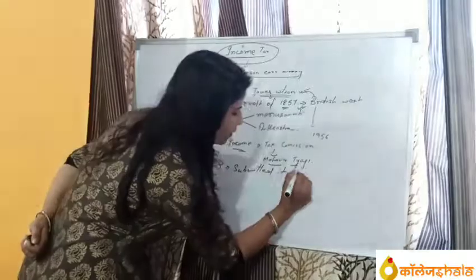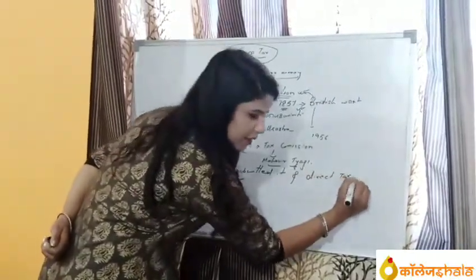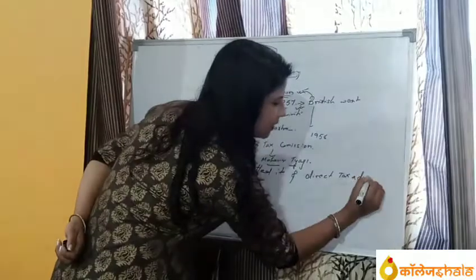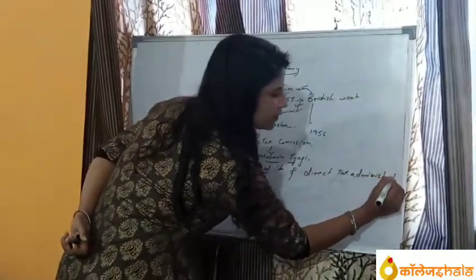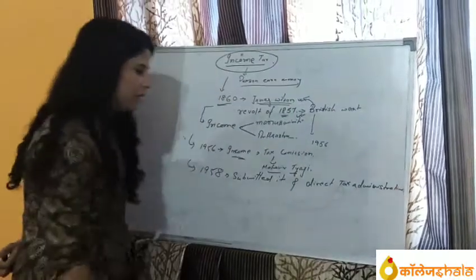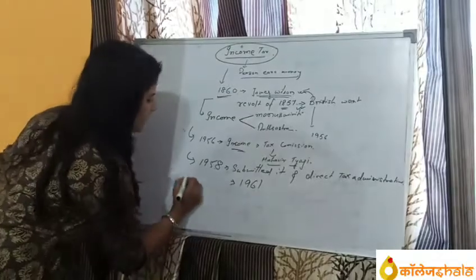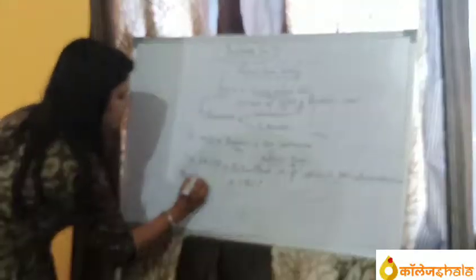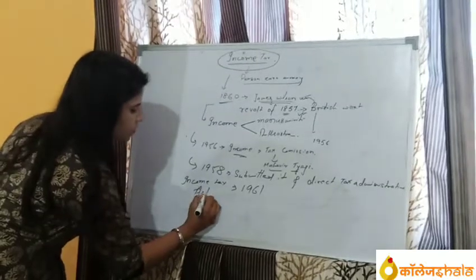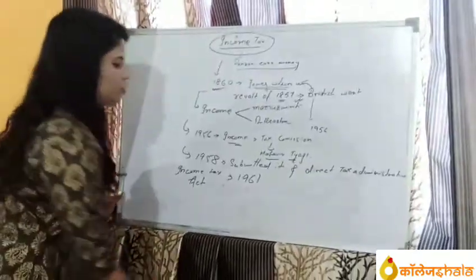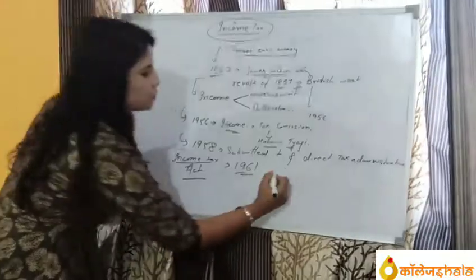Direct Tax Administrative Inquiry, under the Administrative Inquiry, the 1961 Income Tax Act was formed after that. So the 1961 Act, the Income Tax Act, was formed.